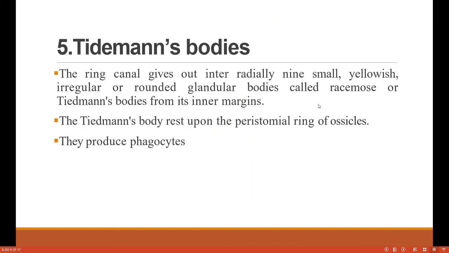Then Tiedemann's bodies. The ring canal gives out interradially 9 small yellowish, irregular or rounded glandular bodies called racemose bodies or Tiedemann's bodies. Tiedemann नी याचा शोध काढलेला आहे. That's why they are called Tiedemann's bodies. And the Tiedemann's bodies rest upon the peristomial rings of the ossicles, and they produce phagocytic cells which help in food consumption.